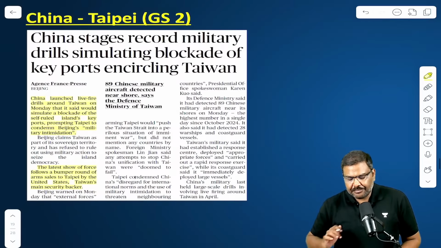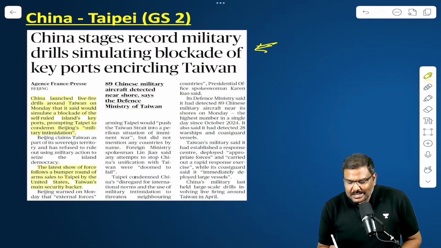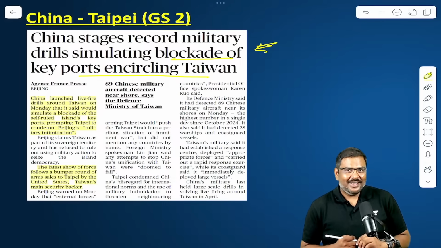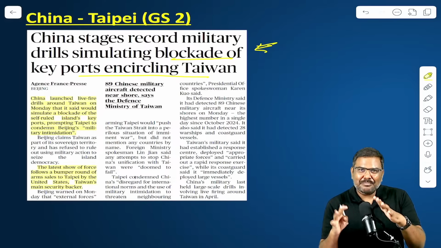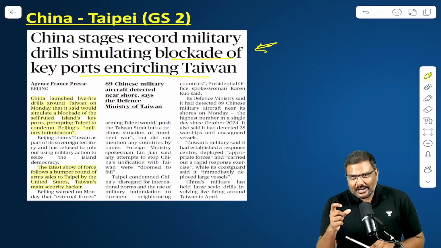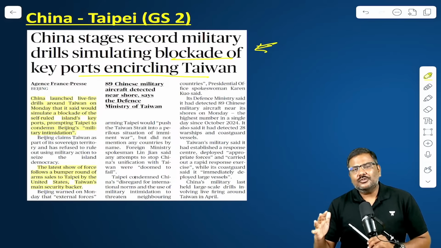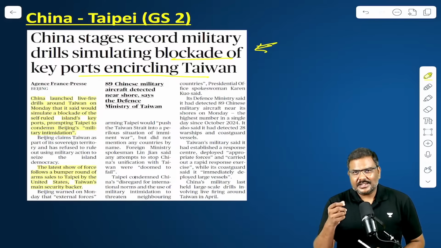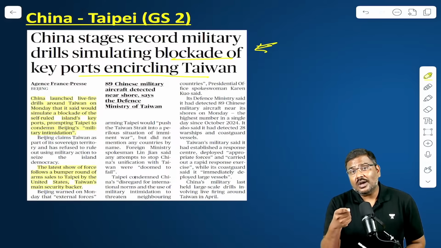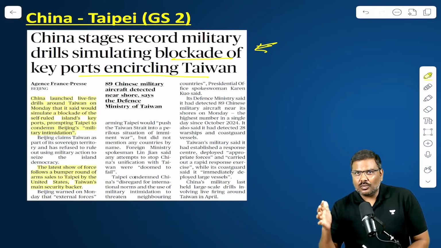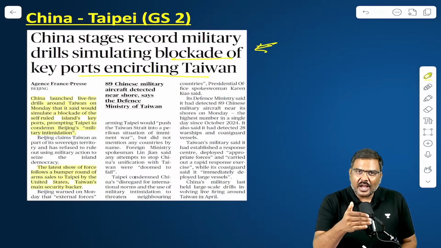Let me go forward. China stages record military drills simulating blockade of key ports encircling Taiwan. Right? This was in the news. This is on the lines of what China generally does. In the recent past, that is in the last 1.5 to 2 months, there have been multiple instances where China has raised its voice and warned the countries around the world not to interfere between China and Taiwan.